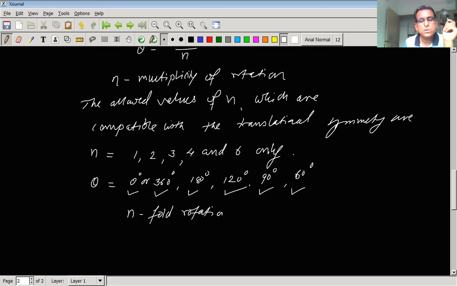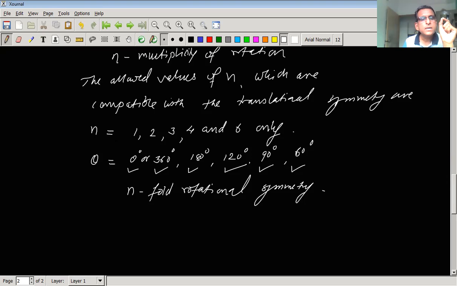N-fold rotational symmetry. That means if the lattice is possessing rotational symmetry for a value of n equal to 2, then we will say that the particular lattice, particular crystal structure, is possessing twofold rotational symmetry.